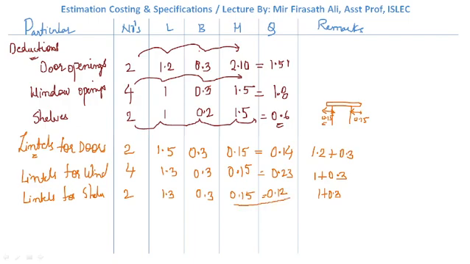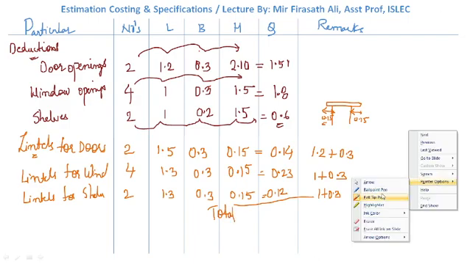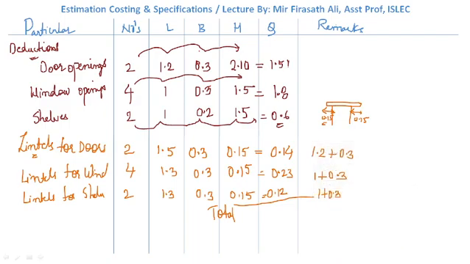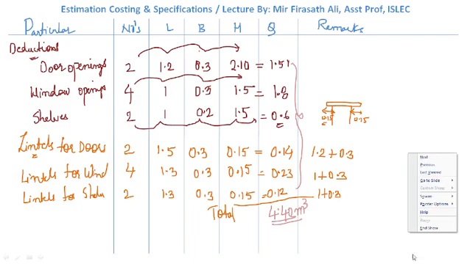If we add all these quantities, the total is 4.40 meter cube. So net quantity of brickwork.